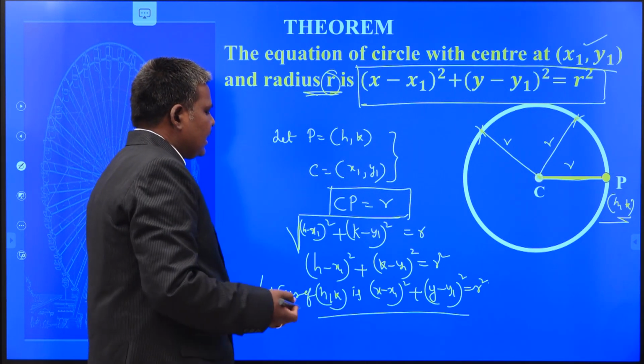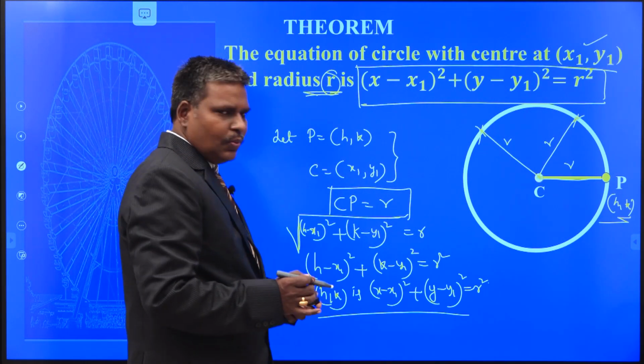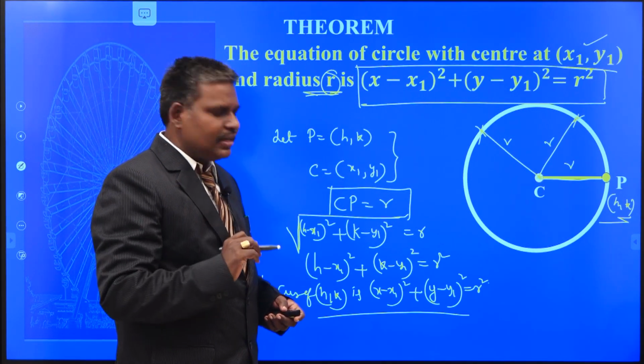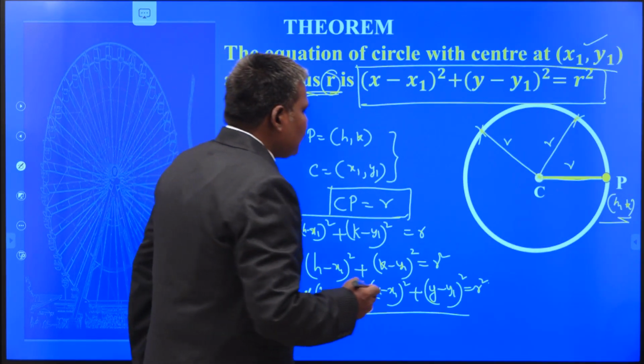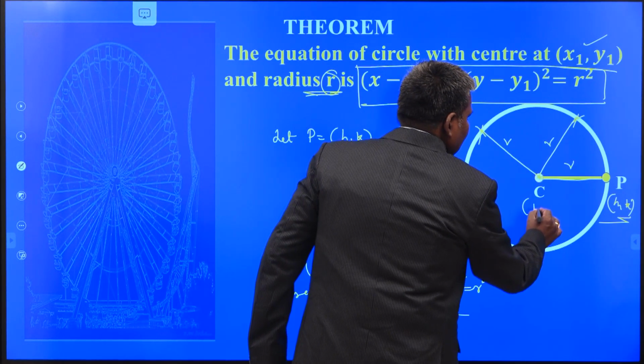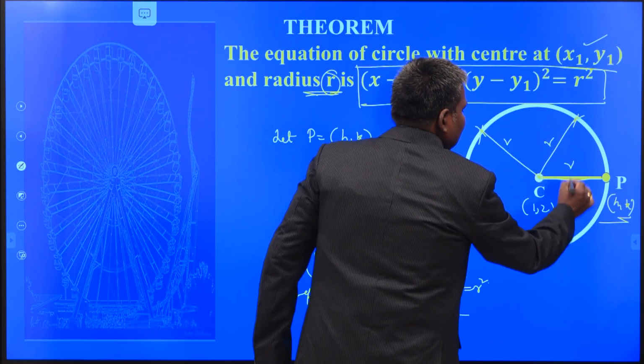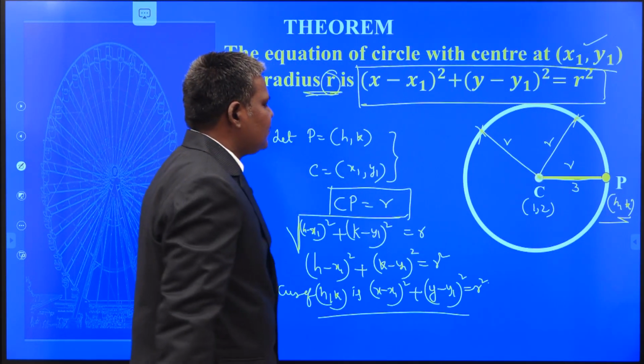In this manner we can write the equation of circle. So once you have the coordinates of center and radius, you can easily write the equation of circle. Suppose the center of the circle is (1, 2) with radius 3 units. How to write the equation of circle?